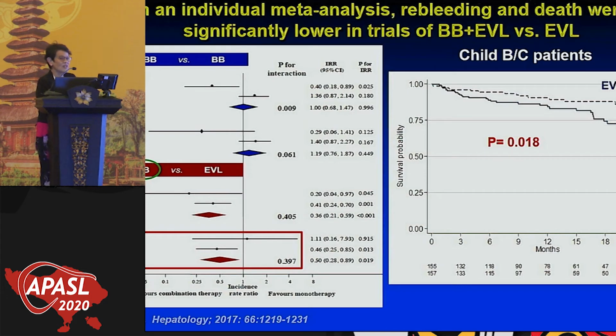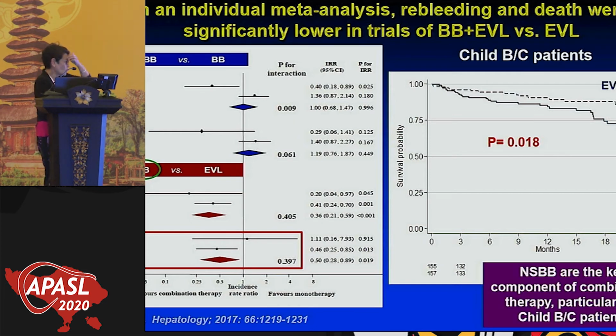So in these decompensated patients, Child B and C, is where the use of beta blockers is particularly important, and you cannot leave them on ligation alone because the mortality is going to be higher. So bottom line, non-selective beta blockers are the key component of combination therapy, particularly in these very sick patients. So we have to use beta blockers.